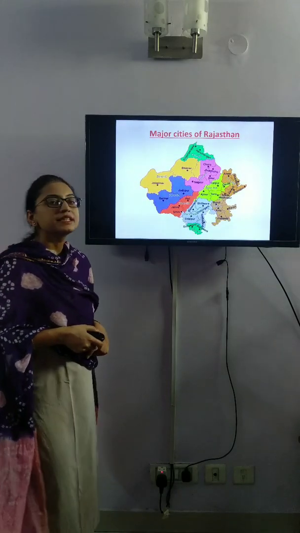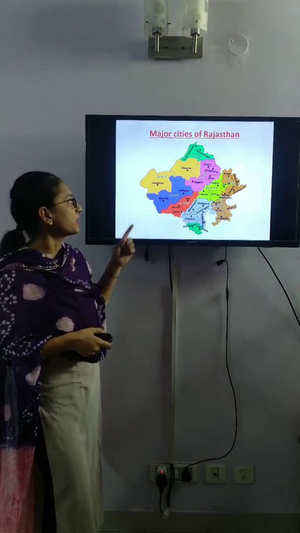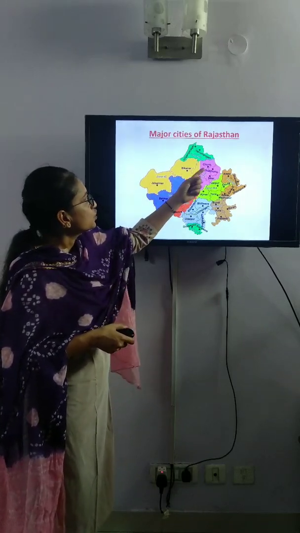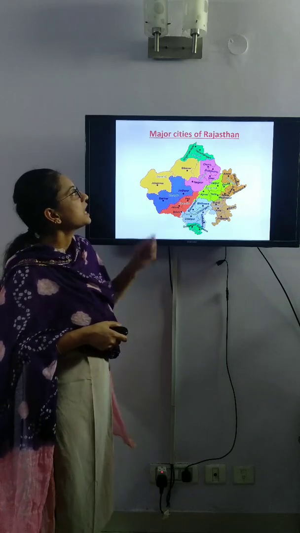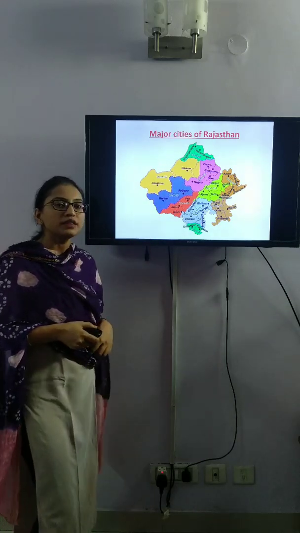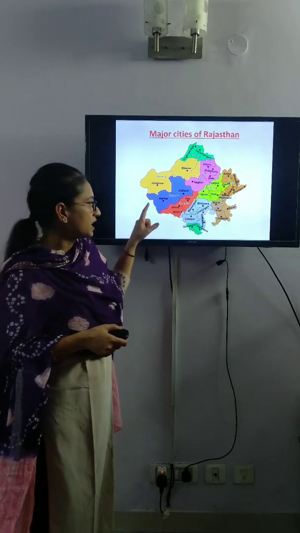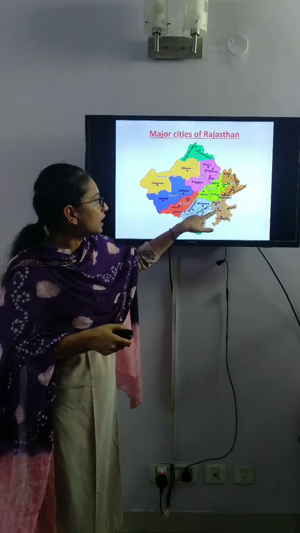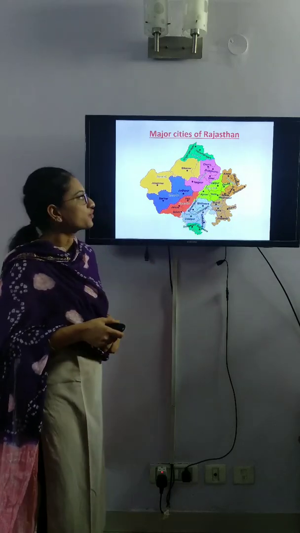See the major cities of Rajasthan, especially in the western part. Jaisalmer, Bikaner, Churu, Barmer, Jodhpur. These are the major cities in the western part, and in the whole of Rajasthan, some major cities are Kota, Ajmer, Jaipur, etc.